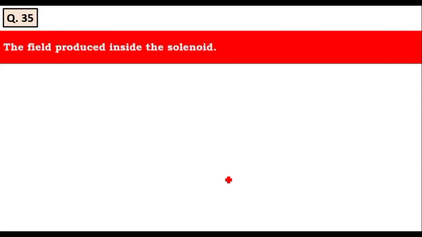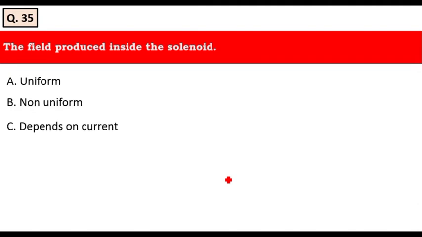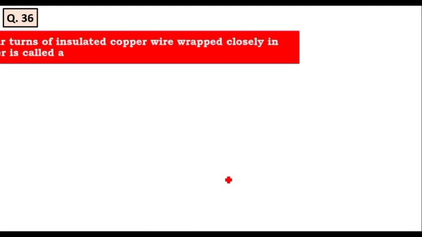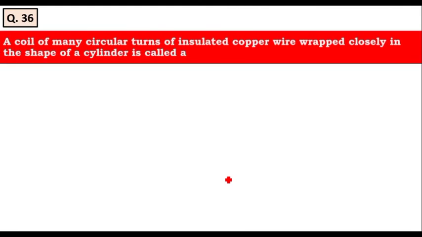The field produced inside the solenoid is: uniform, non-uniform, depends on the current, none of the above. The field produced inside the solenoid is uniform always. The magnetic field produced inside the solenoid is uniform, irrespective of whether the current is minimum or maximum. It is always uniform.